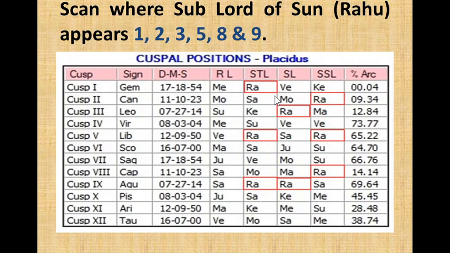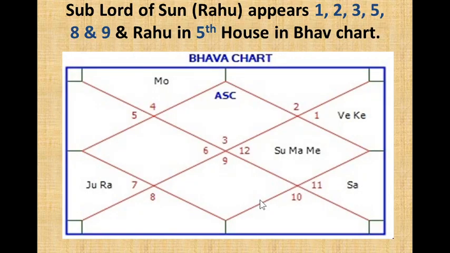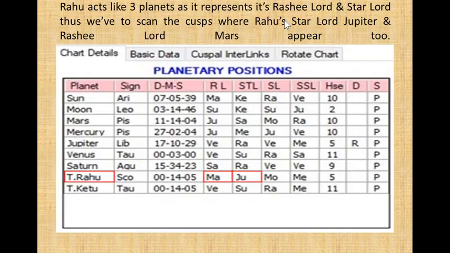We'll follow the same steps that we followed when we were checking for Venus. So we first check where Rahu appears. Rahu appears in 1, 2, 3, 5, 8, and 9. Then Rahu in the Bhav chart appears in 5th. So the total cusps are 1, 2, 3, 5, 8, and 9.